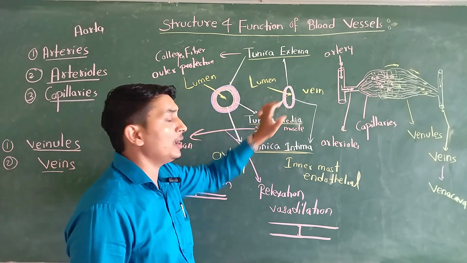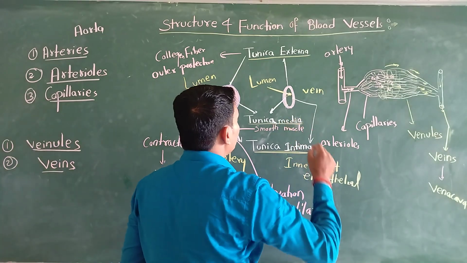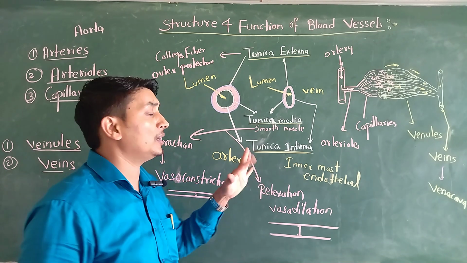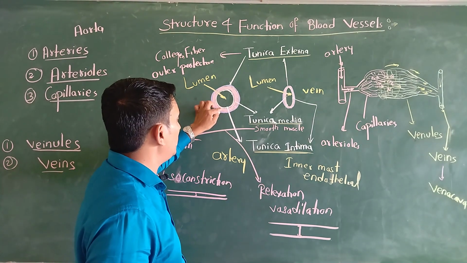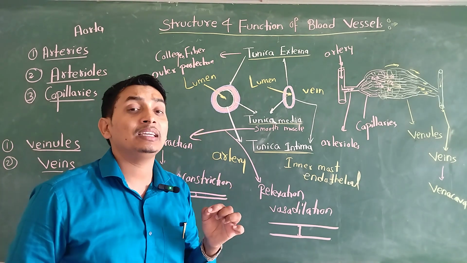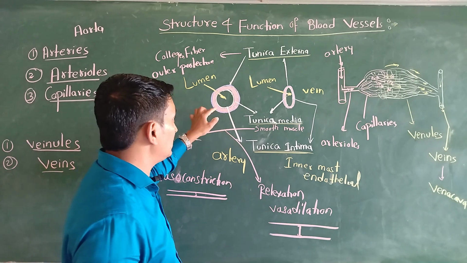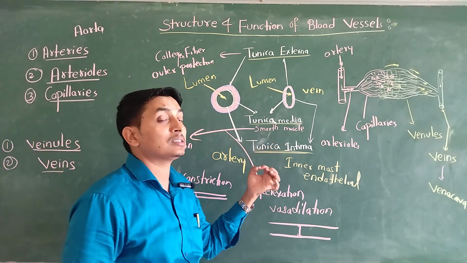The same functions also happen in veins. So in the vein, what is the difference? Here the tunica externa and tunica media are much thinner compared to the artery. In arteries, just see in the diagram, they are thicker, but in veins they are thin. For this reason, in arteries blood pressure is higher, in veins blood pressure is lower.